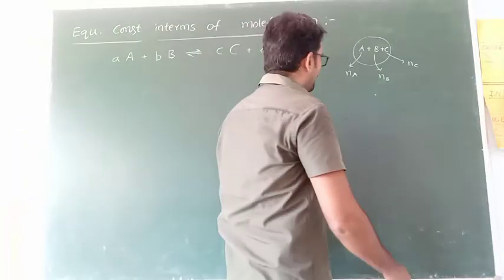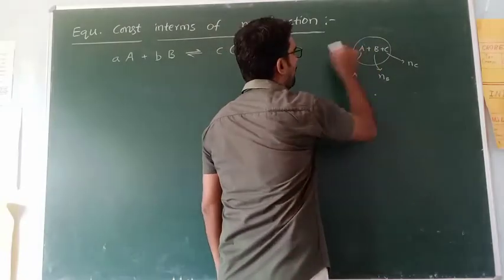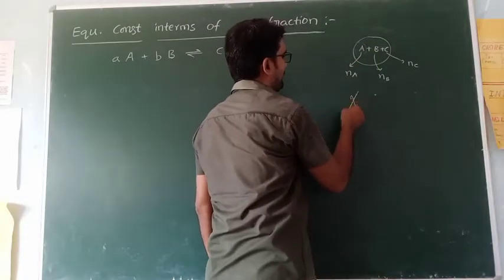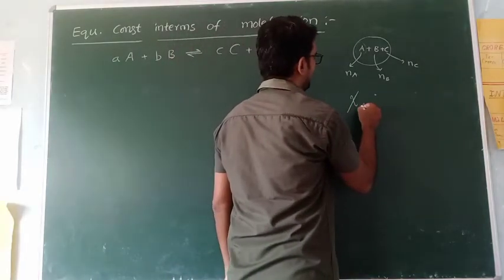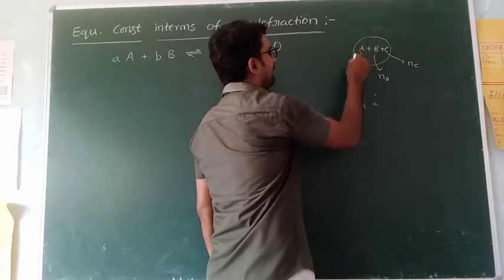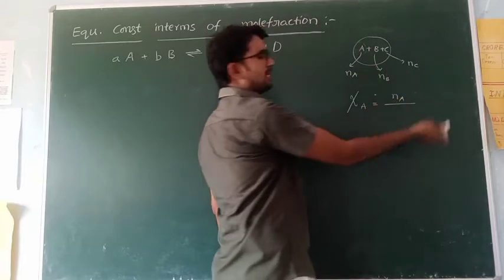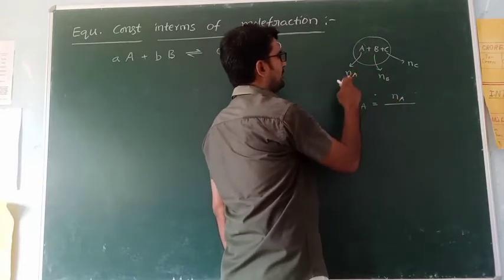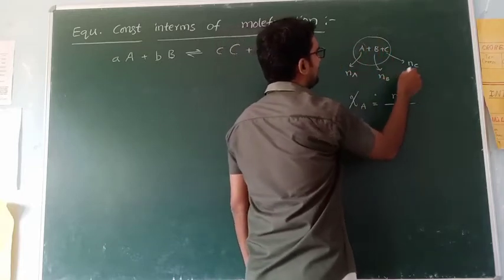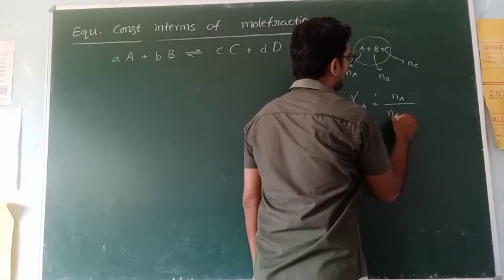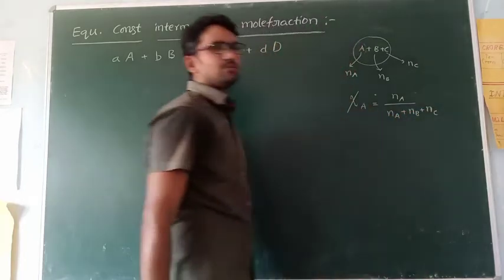Now for calculating the mole fraction, for example, only the A component mole fraction. This is the mole fraction term, symbol psi. Psi A is equal to how many number of moles it has? Na, by total number of moles, means in the solution A, B, C three components are there. So Na plus Nb plus Nc is the total number of moles. Do you understand what is mole fraction?